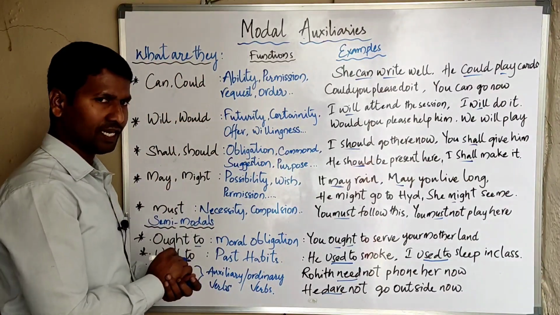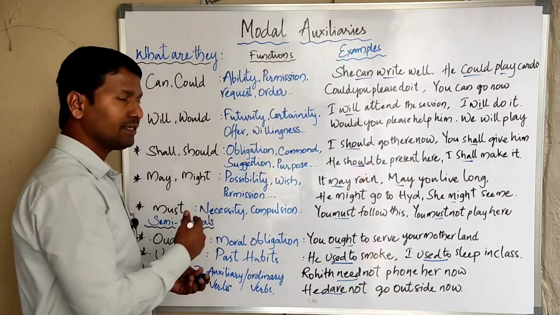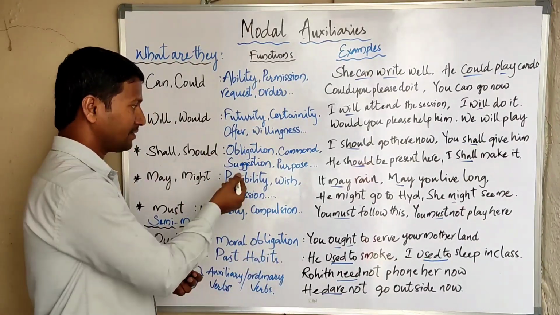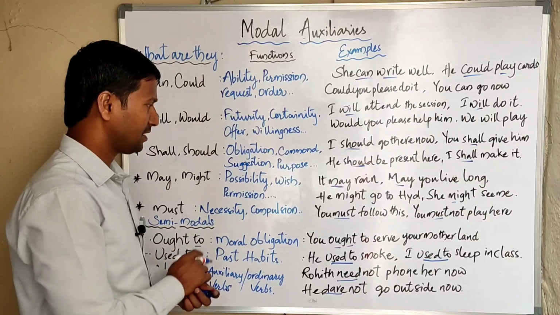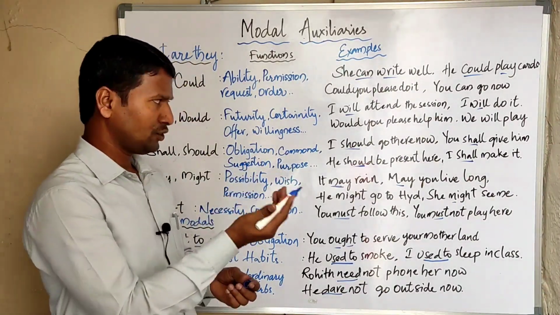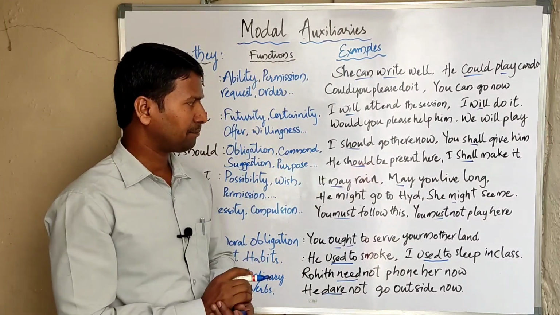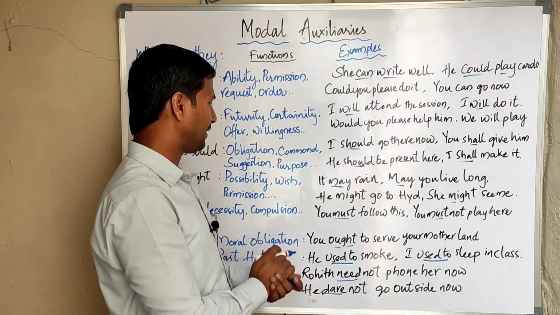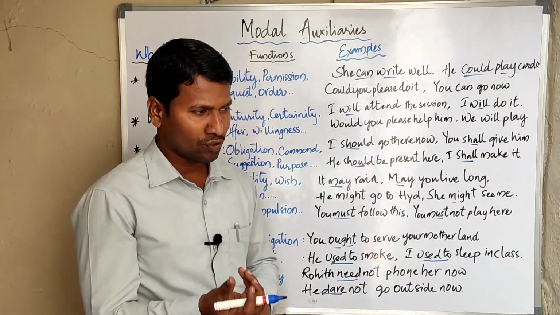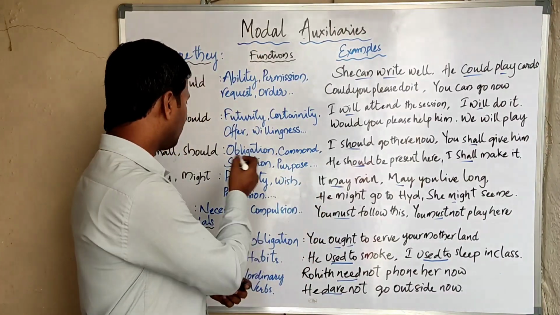When you move to shall, should is a past form of shall. They are used to express obligation, command, suggestion, and purpose. Obligation means duty. Examples: I should go there now, you shall give him, he should be present here, I shall make it. Whenever we express that we have to do something, it's our duty and responsibility, you can use should.